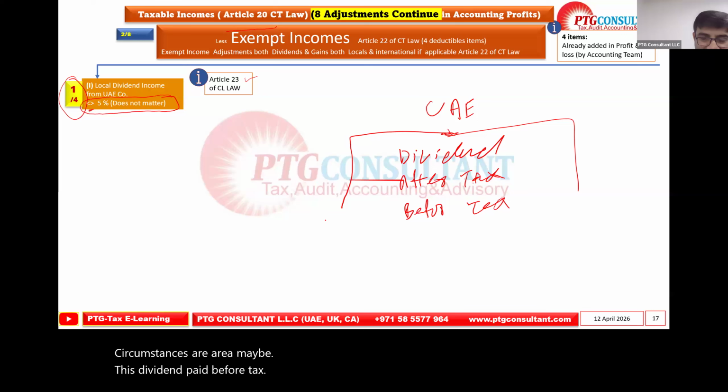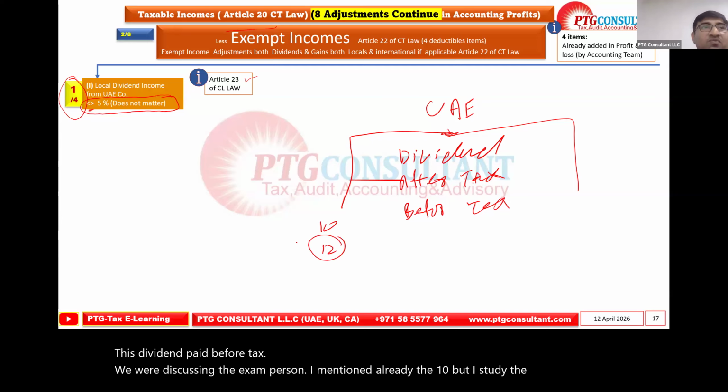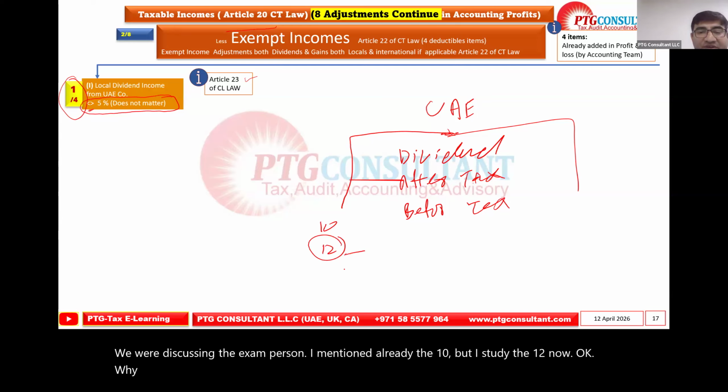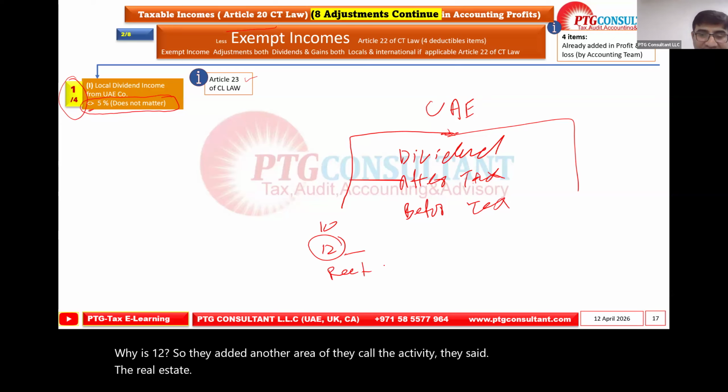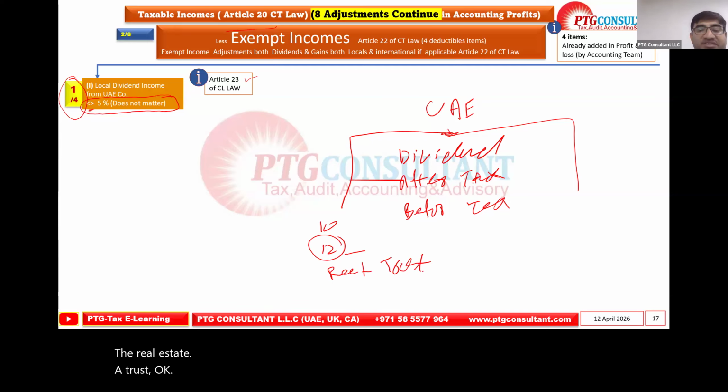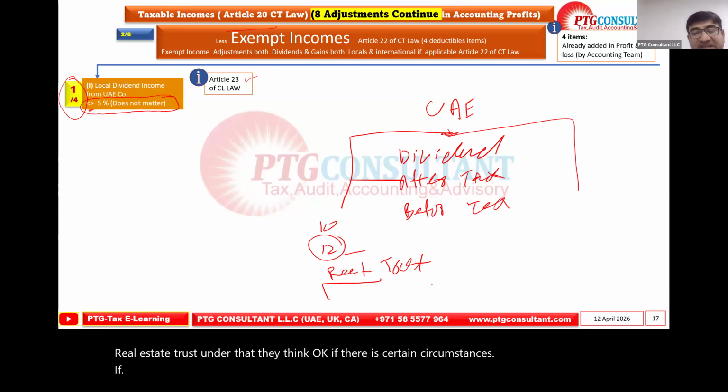We were discussing the exempt person. I mentioned already the 10, but I said it is 12 now. Why is it 12? They added another area, they call the activity: the real estate trust. Under that, if there are certain circumstances, if the trust meets the 4% condition, okay, I will not dive into that, I will go later. Here this trust itself is exempt.